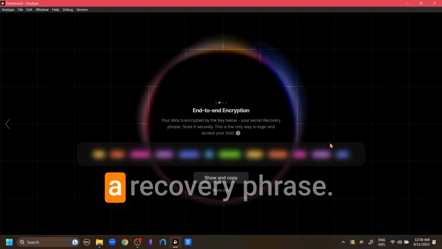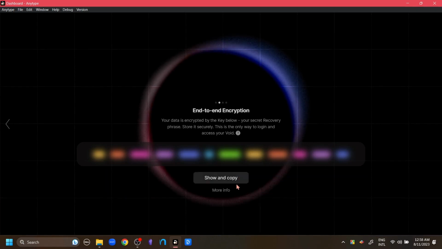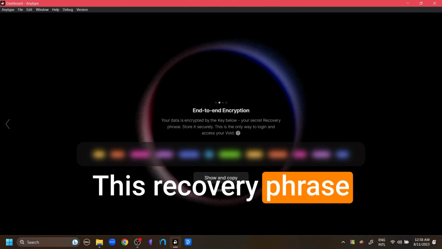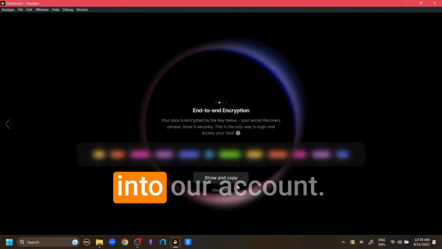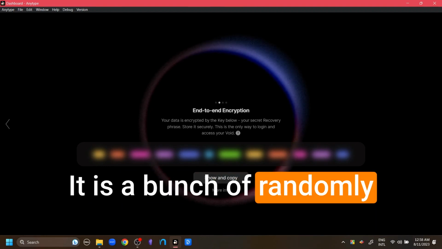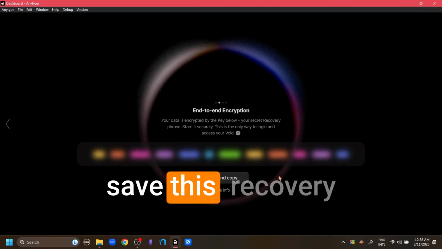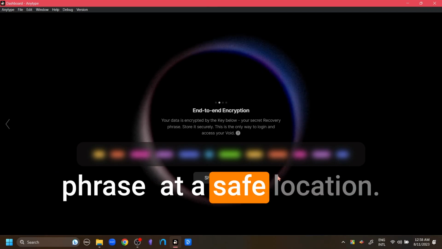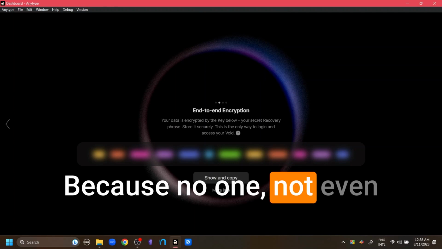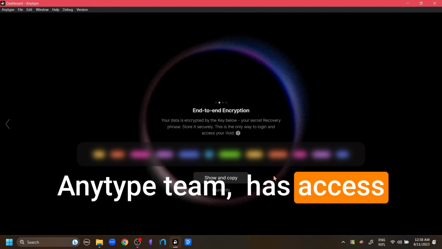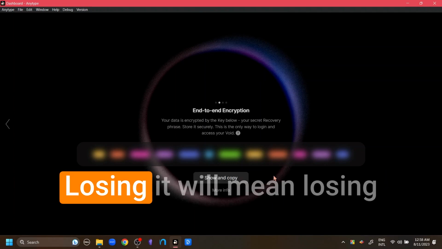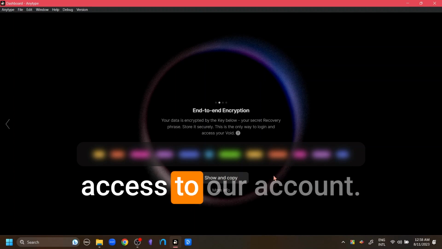And we'll be given a recovery phrase. This recovery phrase is our only window into our account. It is a bunch of randomly generated words, and it is advised that we save this recovery phrase at a safe location because no one, not even the Anytype team, has access to this recovery phrase. Losing it will mean losing access to our account.